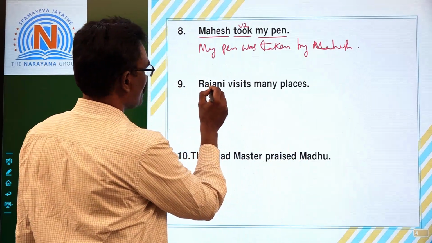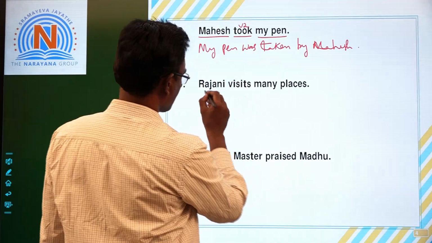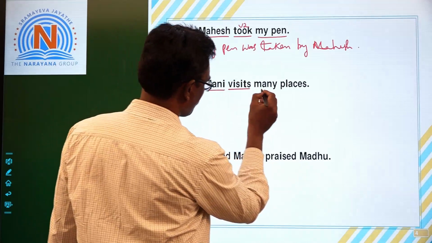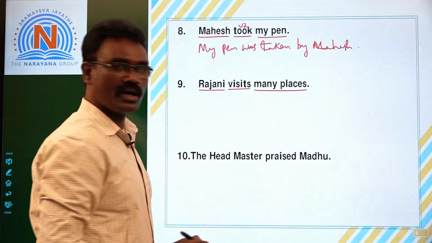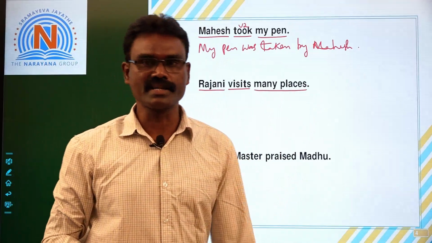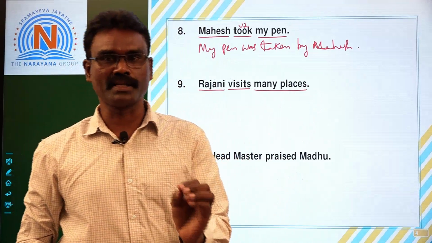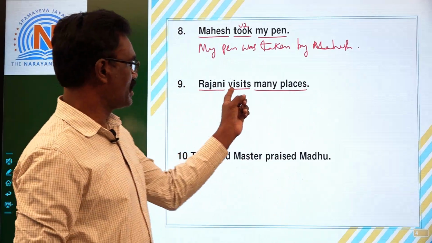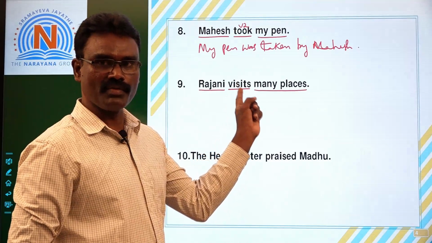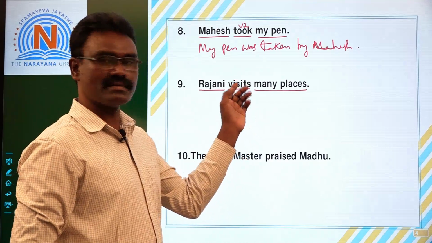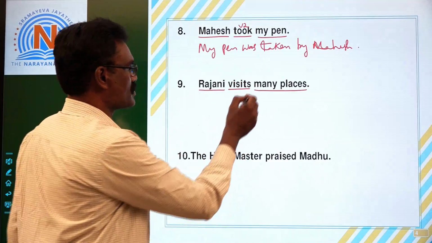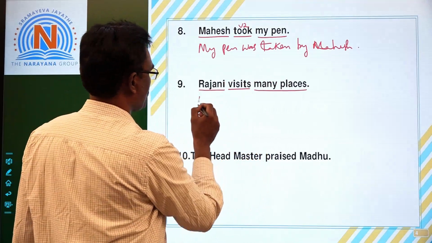Ninth one. Rajani visits many places. Rajani subject, visits verb, many places object. Children, what tense it is? Simple present tense, because see here verb is in V1. Moreover, it takes s, visits. So let us make this object as subject.